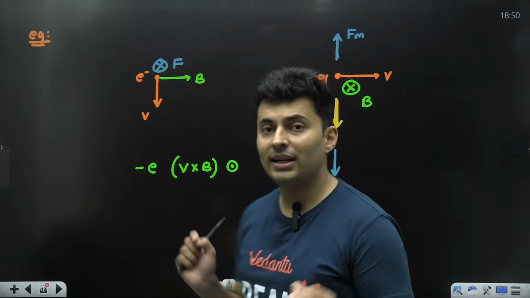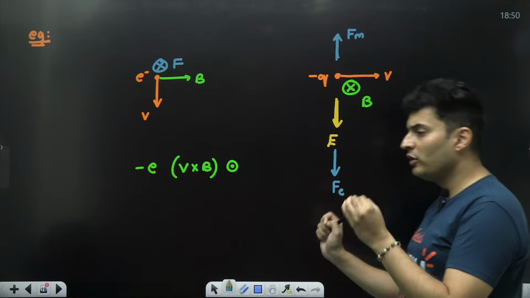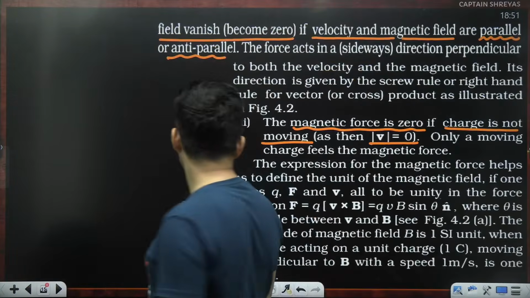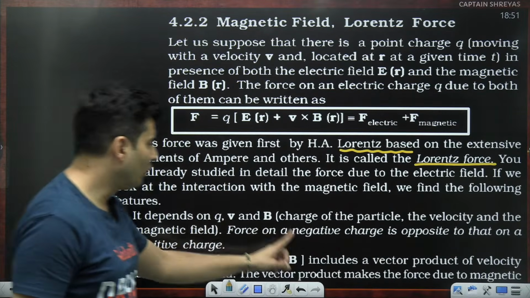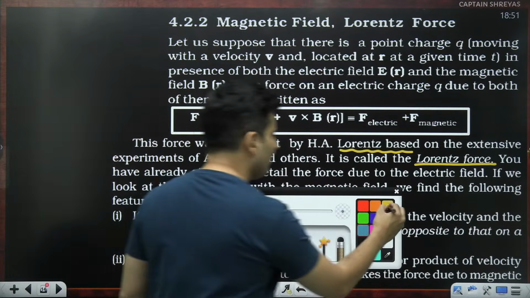So I hope now you understand how to find out the net force acting on a moving charged particle, whether it is positive or negative. In fact, if you notice, one of these statements also mentions the same thing. The force on a negative charge is opposite to that on a positive charge. Very important line.